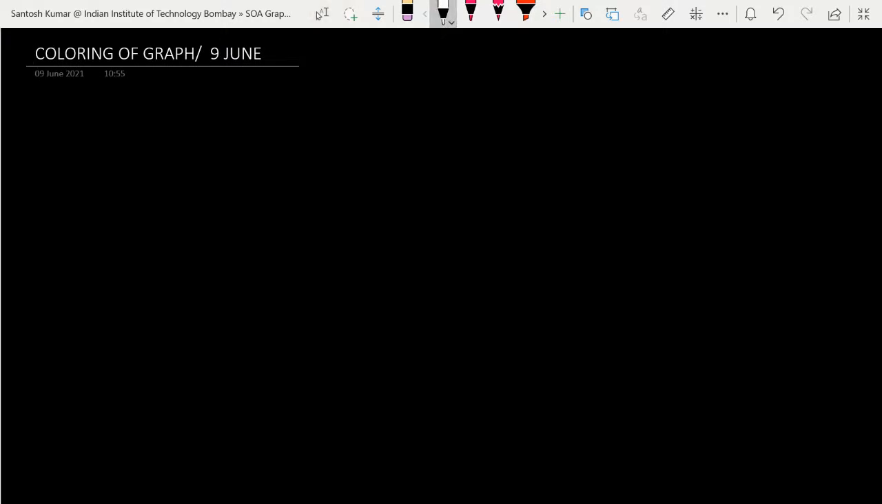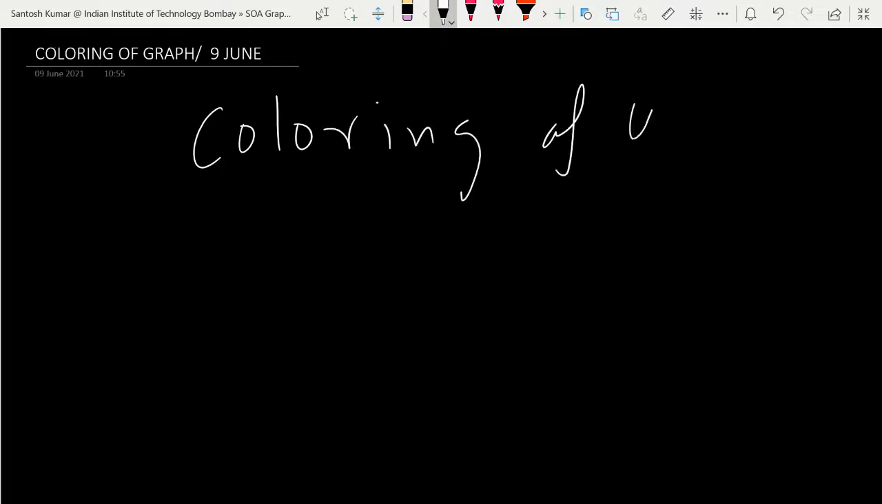Okay, so let's start with the coloring of graph. So again, I will start with chapter 5, I mean, coloring of graph from the beginning. So if you have any problem in audio or video, please let me know. If you cannot see the screen or you cannot listen to me, then please let me know so that we can solve the problem. So coloring of graph.